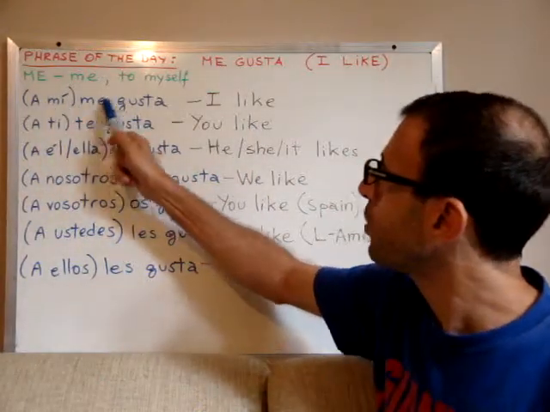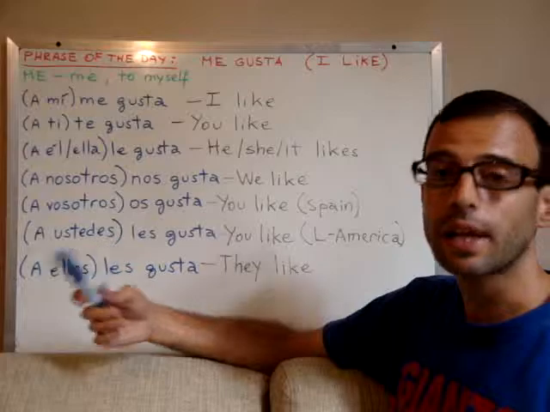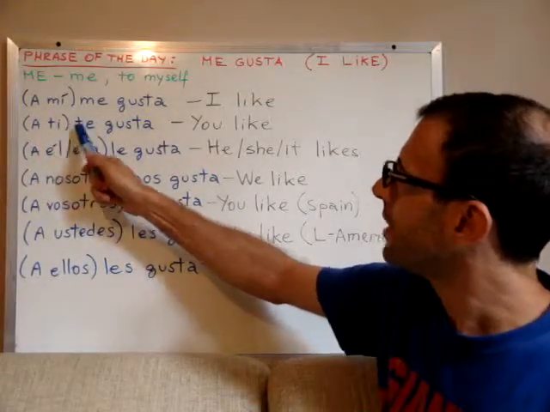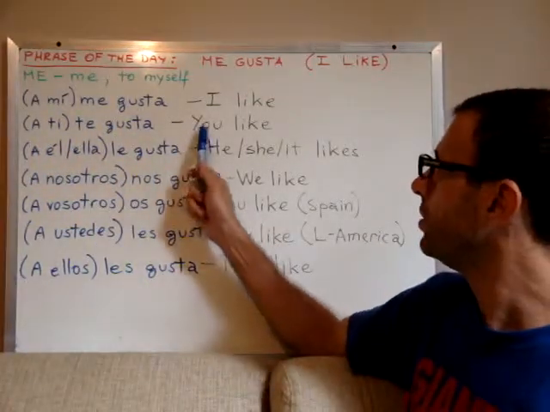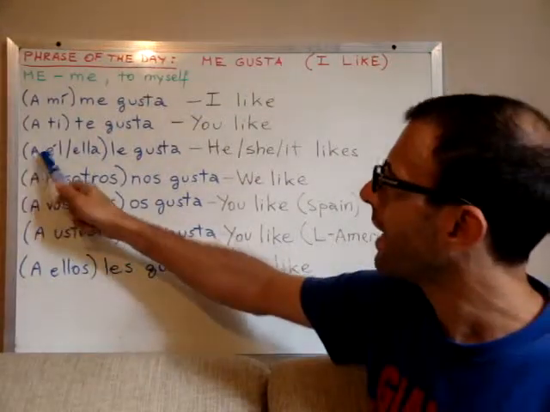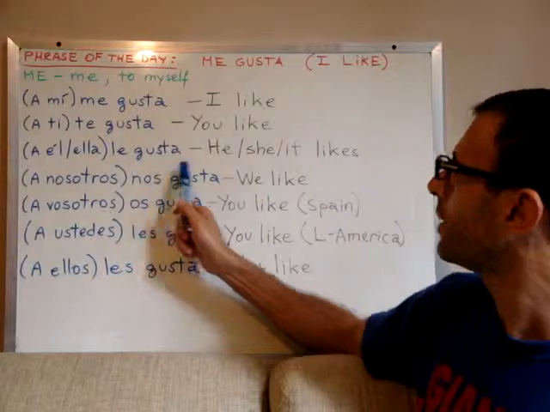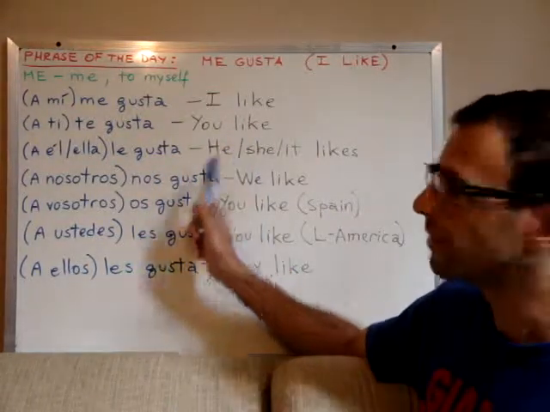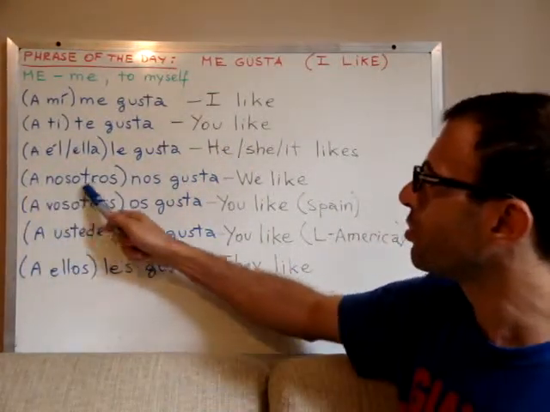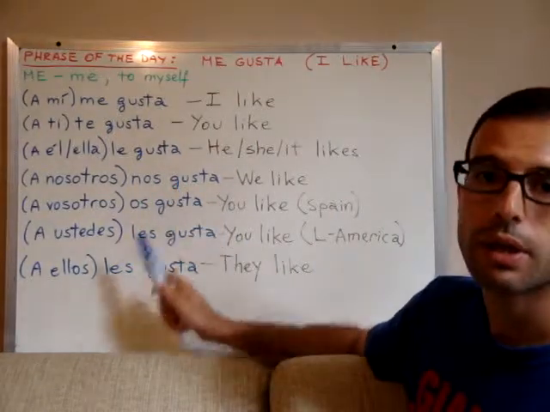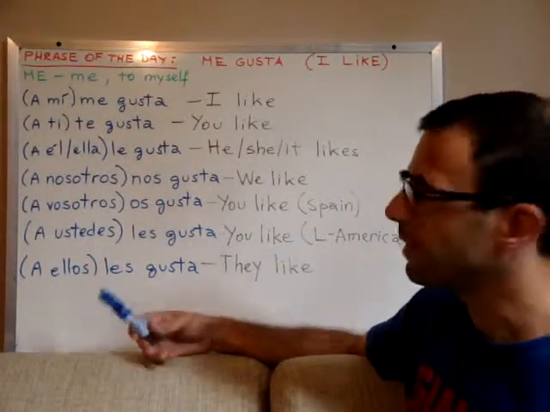A mí me gusta would be I like. A ti te gusta would mean you like. A él le gusta or a ella le gusta, he likes or she likes. A nosotros nos gusta means we like.